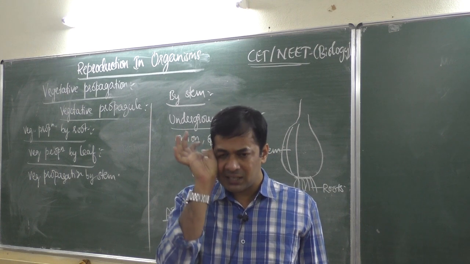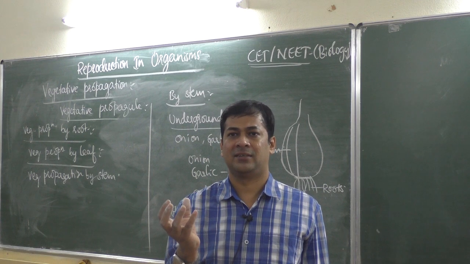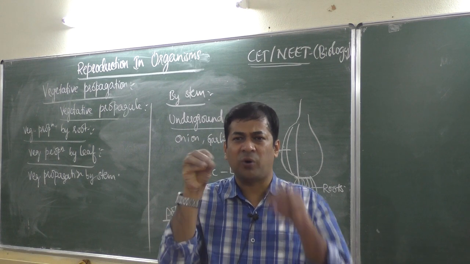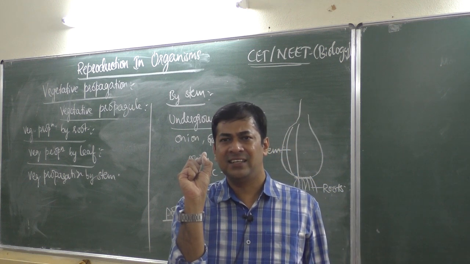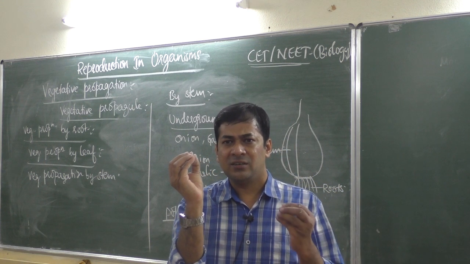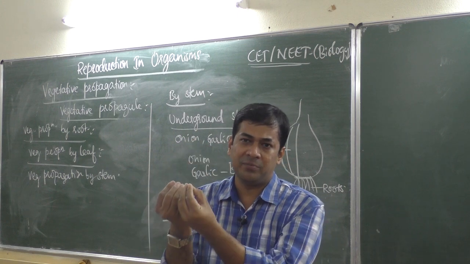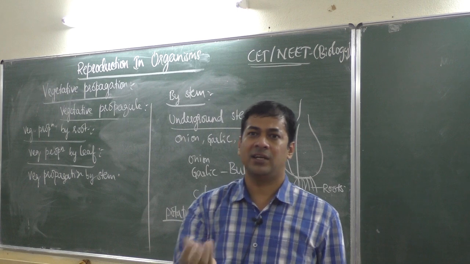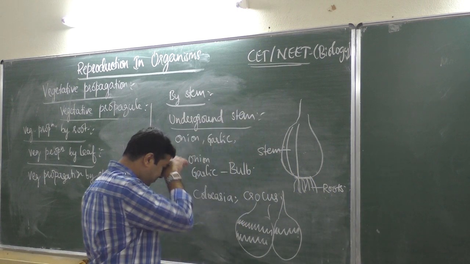On that scar mark, if you allow that potato to remain like that, then some white spots will be produced, like white buds will be produced. Then that white becomes green. Then what you should do, that white color small part, if you break and put them in soil, then it produces a new plant. So it is vegetative propagation